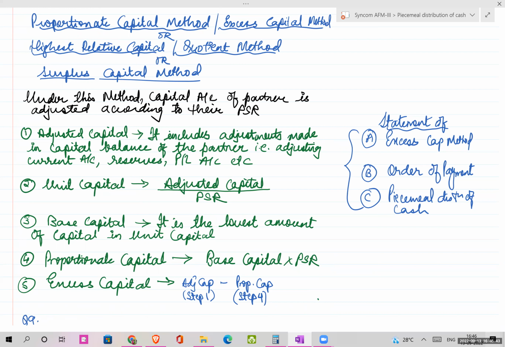Unit capital is nothing but adjusted capital divided by the individual PSR, profit sharing ratios. Once you arrive at unit capital, you can get your base capital, which is the lowest of the unit capital. Once you arrive at base capital, you multiply it with your individual PSR and you will get your proportionate capital. Here you can see the formula that I have written: base capital multiplied with the individual PSR. And then excess capital is adjusted capital, your first step, minus your fourth step.